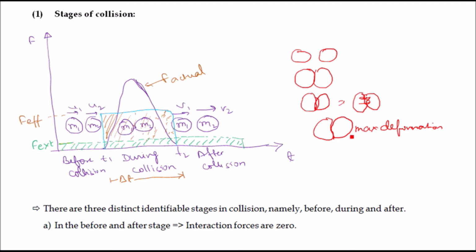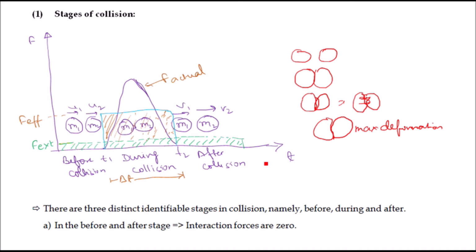We may say that in this case the potential energy changes, because potential energy is associated with the configuration of the body. As the body is pressed by the other body, the potential energy of the system increases, and this potential energy increases at the expense of kinetic energy. So the kinetic energy of the body decreases and the potential energy increases.